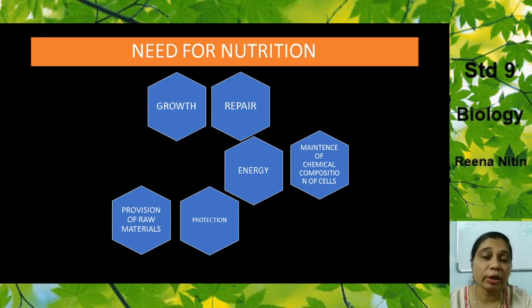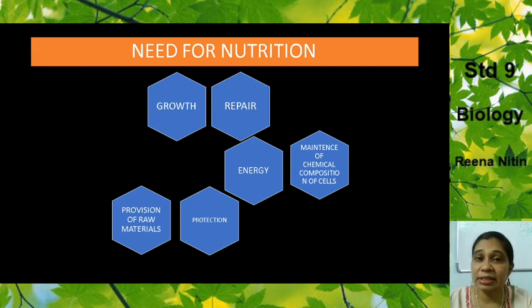Our body requires energy to do our day-to-day activities. Where do we get this energy from? From the food that we eat. Next, maintenance of the chemical composition of the cell. Our cells have a fixed chemical composition. The essential amount of minerals, calcium, magnesium, phosphorus, all these should be in the correct amount in our body so that it functions optimally. So for this, our body requires food, our body requires nutrition. Next is protection.